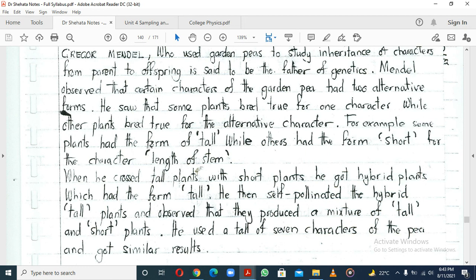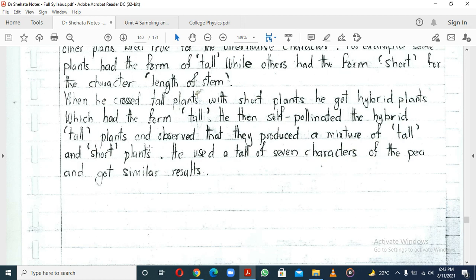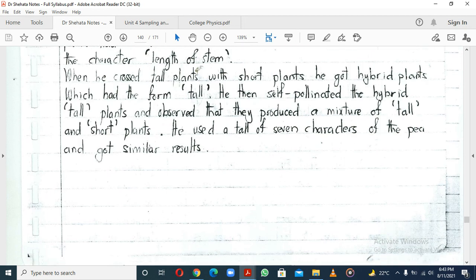For instance, when he looked at the peas and saw the ones which were tall and others which were short, he thought, these are alternative forms for the character of the length of the stem, because it's the stem that determines how tall something is.